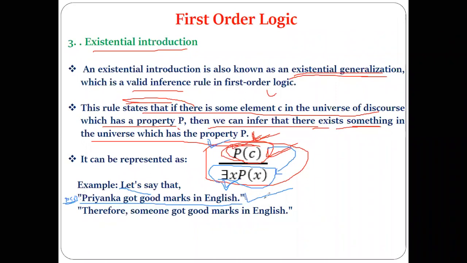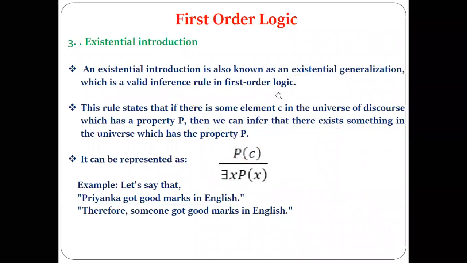Now, according to this existential generalization or existential introduction, from this, what sentence can we get? Someone got good marks in English. And that is nothing but this. Yes, that is nothing but our third rule of inference, the existential introduction. Understood? Existential introduction simply means we are utilizing the symbol of the existential quantifier.